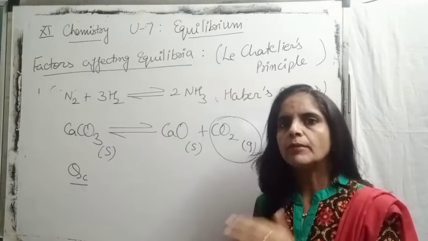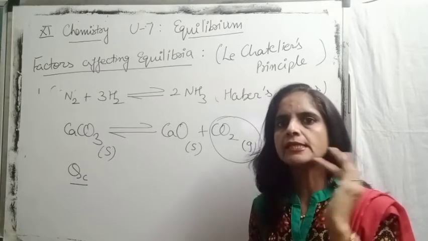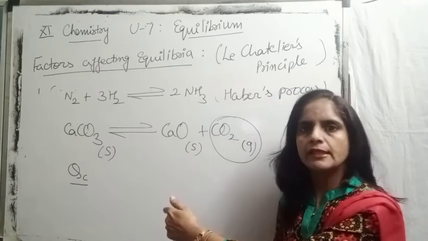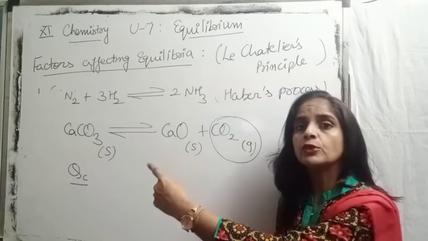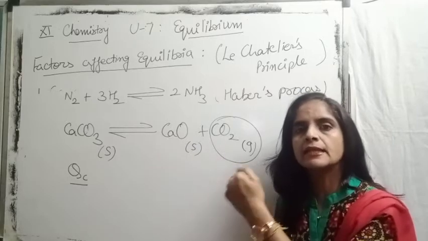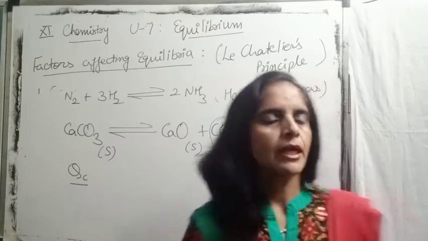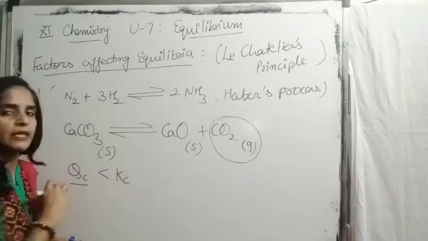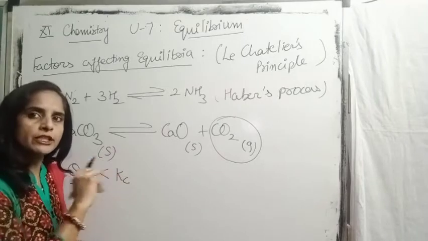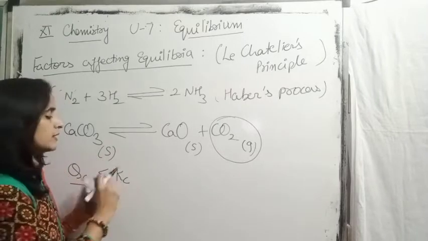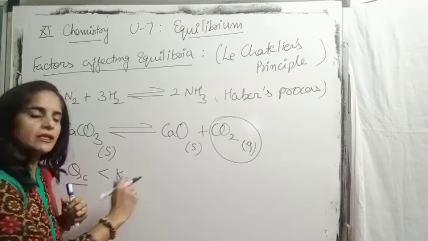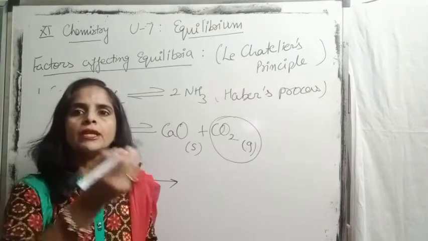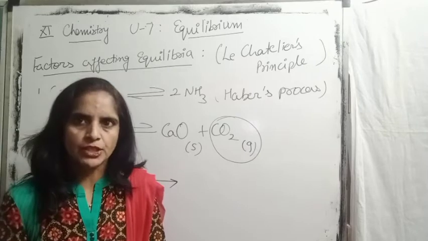So if the amount of reactant is increased at equilibrium, the value of Qc becomes less as compared to Kc. And if Qc decreases as compared to Kc, as we talked in the previous lecture, to re-establish the equilibrium the reaction will move in the forward direction, meaning it will increase the product formation.